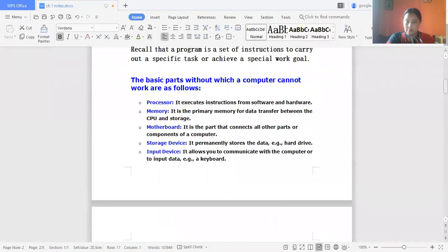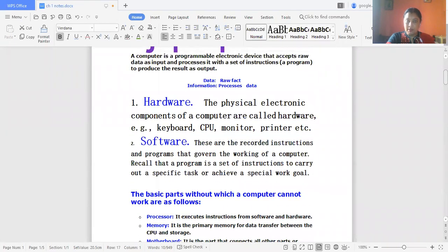What is a computer system? First of all, I'm going to explain the computer system. A computer is a programmable electronic device that accepts raw data as input and processes the input data with the help of a set of instructions, and this set of instructions is known as a program.